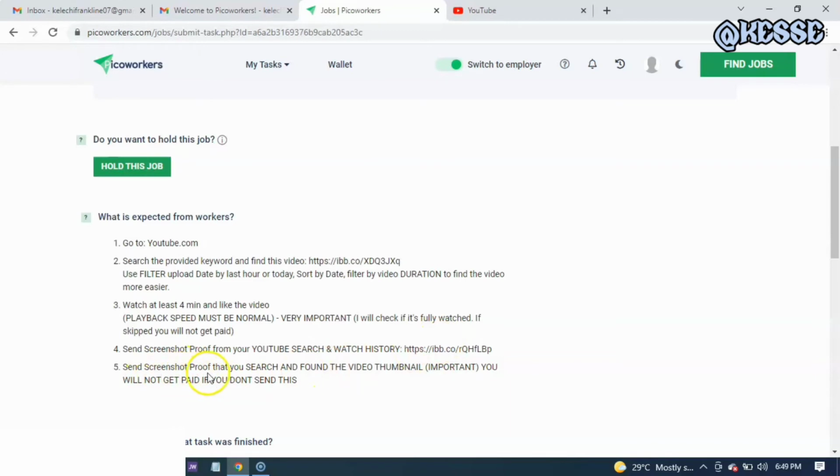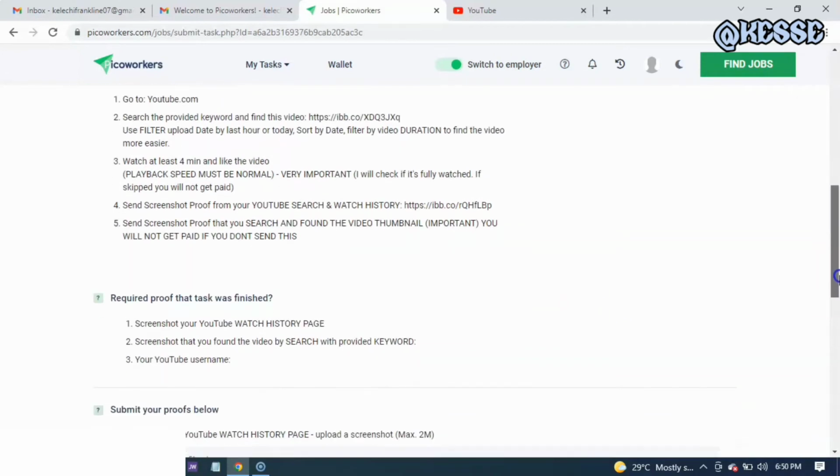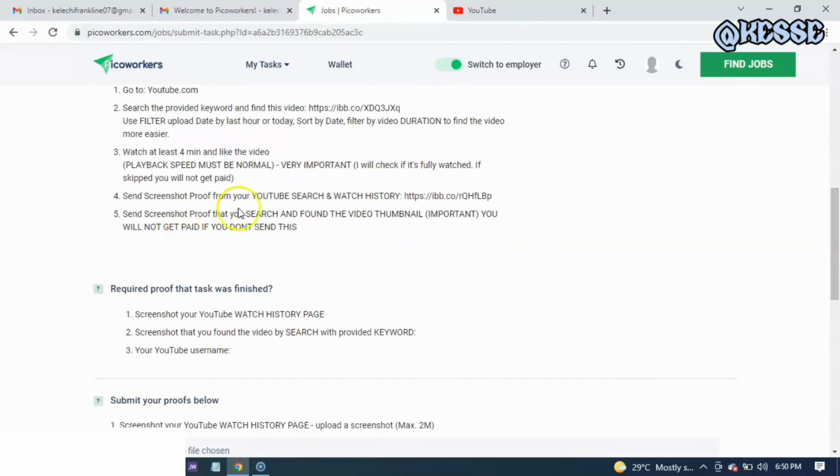Then I'll now send screenshot proof of my search and then find the video thumbnail, which is important, and all of that. So I'm going to do this right now so I can show you guys all of this. After I must have done all of these things, they say the required proof task was finished. If I'm done with it, all I have to send is the YouTube watch history page. I should screenshot it, then screenshot that I found the video by screenshotting the provided keyword.